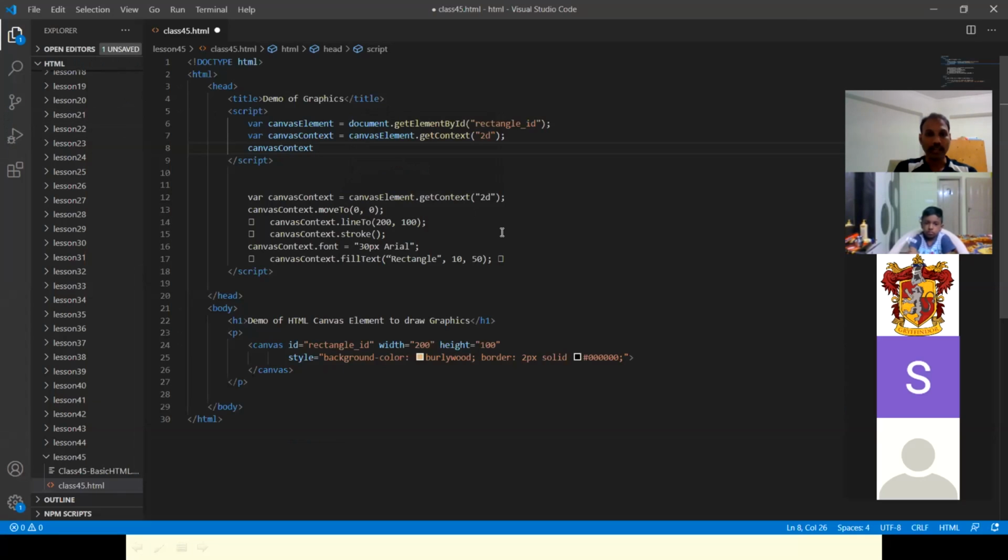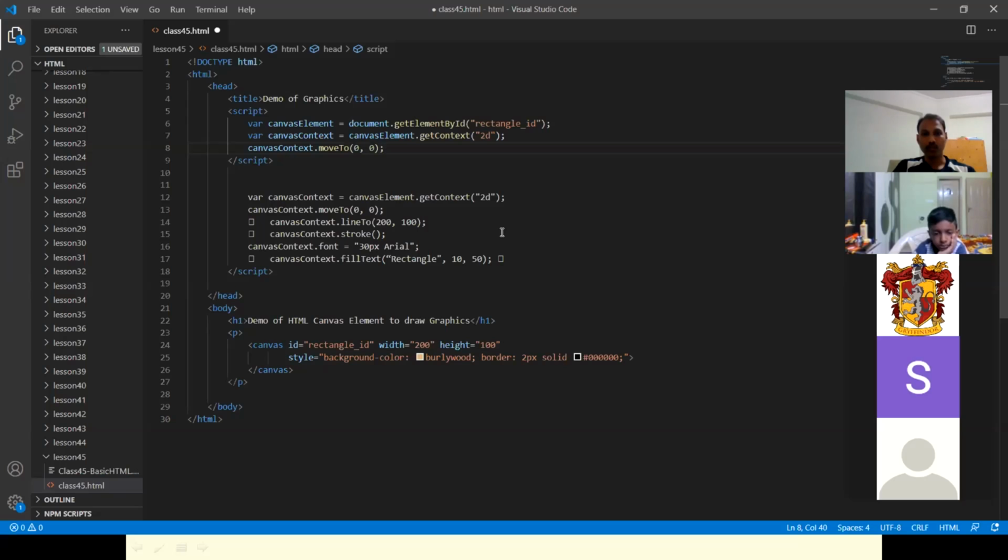It means move to the 0th position. The 0th width is at the top corner, it will start from the top only. Height is 0, width is 0. Okay.